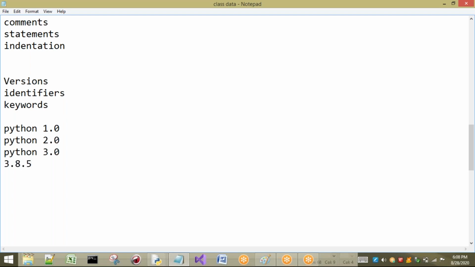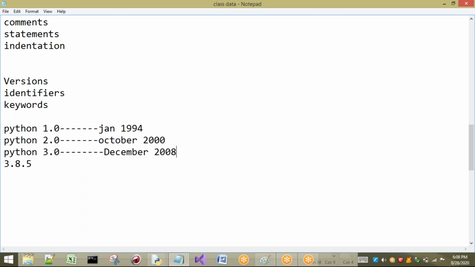The Python 1.0 version came into existence in January 1994. In the same way, Python 2.0 came into existence in October 2000. Whatever we are using now, the third version, came into existence in December 2008.